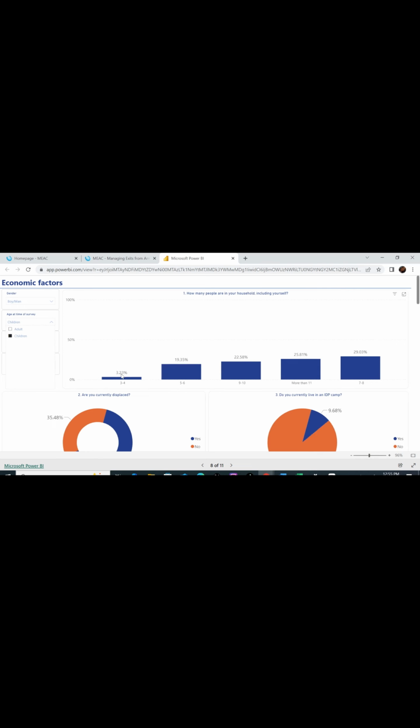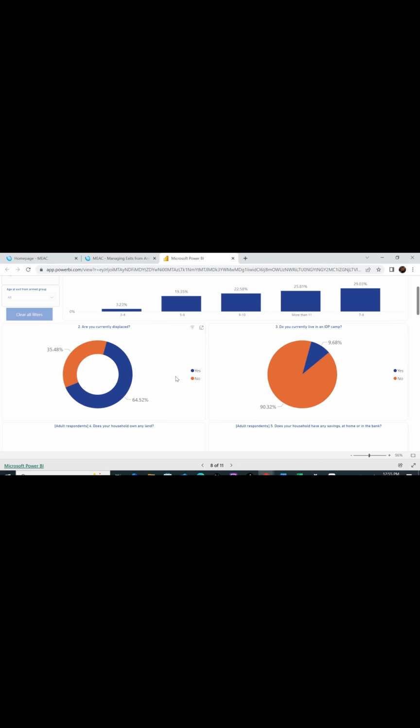So let's filter this data to men and boys. You click on boys and men. Then let's check for children. In particular, our interest is on children. So you see the responses.